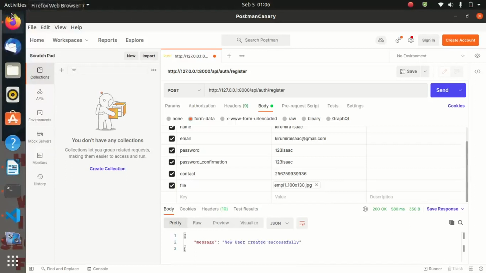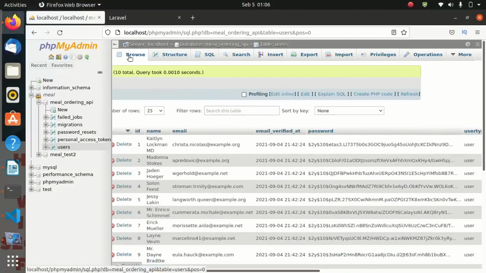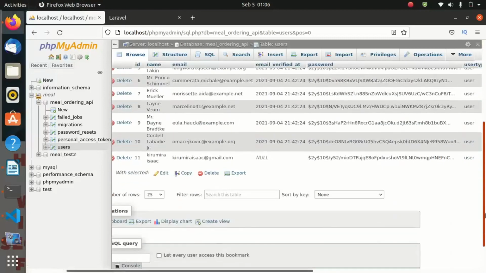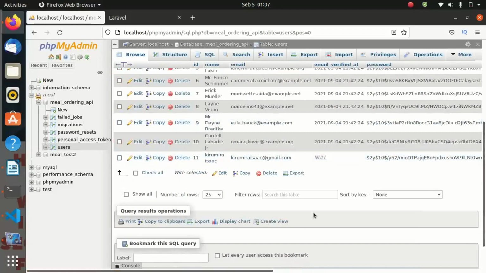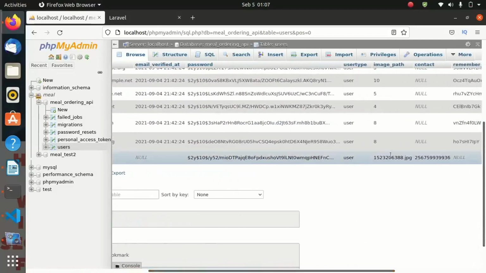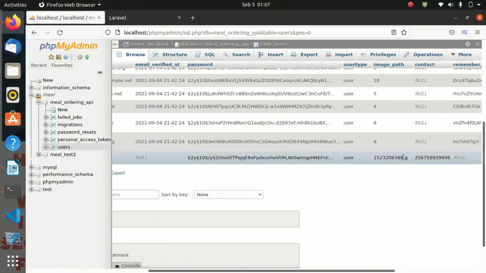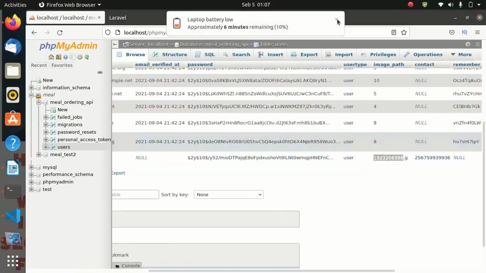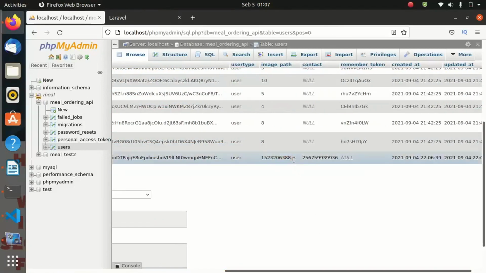And now, if we come back into our database and refresh our table, let us move down. You are seeing that a new user has been created. And let us see the type of the user is user, and the image path. This is the image path. You are seeing the image path. So this is the random number which was generated, and the extension from the file was obtained and appended to the path.